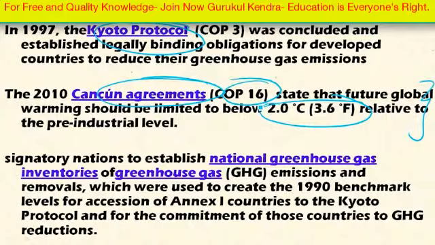And this UNFCCC also provides for the establishment of national greenhouse gas inventories. That means each nation should calculate their greenhouse gas emissions into the atmosphere and their efforts to reduce greenhouse gases through various initiatives. So each country should audit and account for the greenhouse gas emissions into the atmosphere. This is called the National Greenhouse Gas Inventory. And according to this data, Annex 1 countries under the Kyoto Protocol are legally bound to reduce their greenhouse gas emissions. So this is the important thing here.